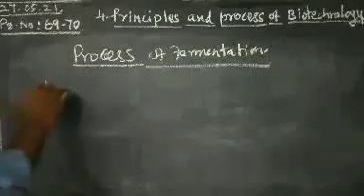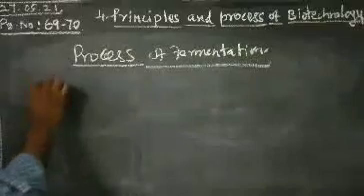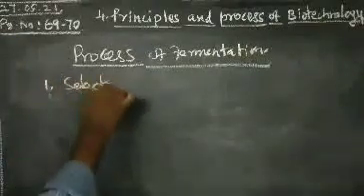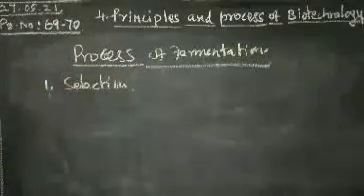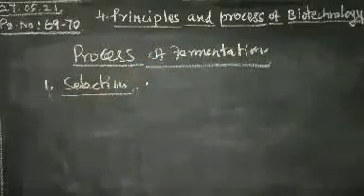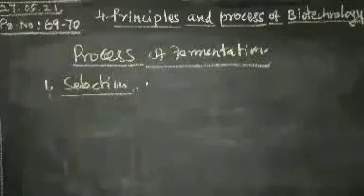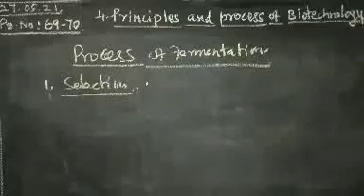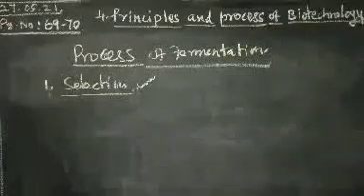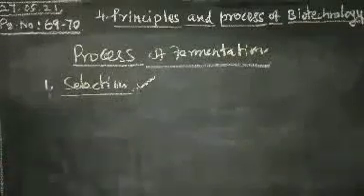There are 5 or 6 steps. The first step is selection. What do you mean by selection? First you select the container, or fermenter, depending upon the product. Depending upon the type of product, you select the bioreactor. That is called selection of the bioreactor.